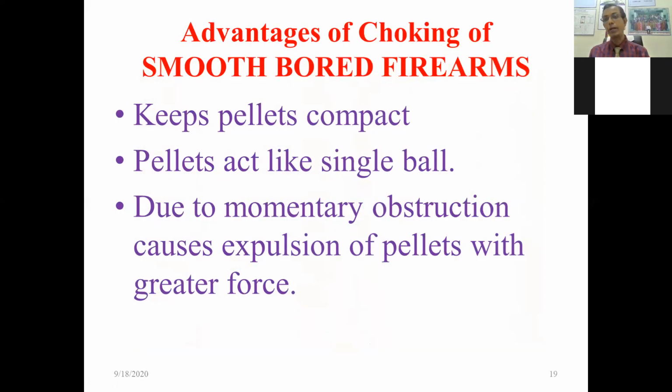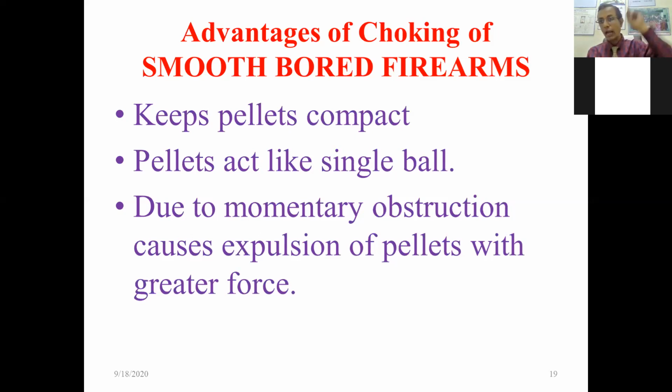Then what is the advantage? We have seen choking. Why is choking present? Like, what are the advantages of rifling? I already told. What are the advantages of rifling? It gives a spinning effect, prevents wobbling, gives a straight trajectory, and it gives much more damage.